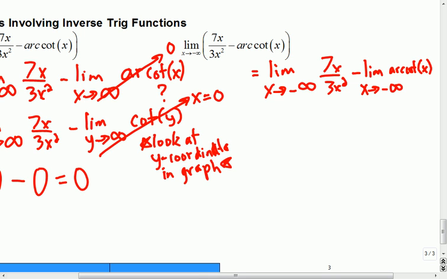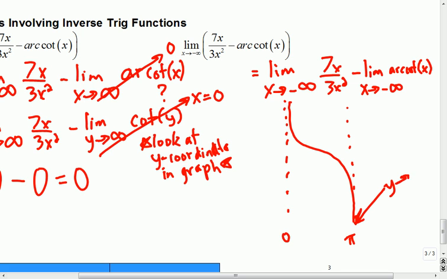So I don't have the graphing calculator up here, but here's the arc cotangent graph again. Okay, so this is pi. This is 0. So when x is going to negative infinity in the arc cotangent, that means I'm looking at the y-coordinate going to negative infinity in the inverse, right?